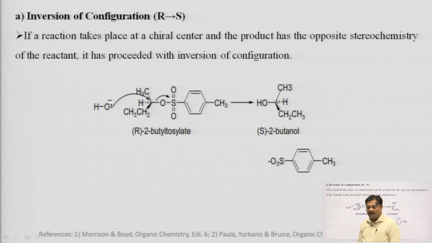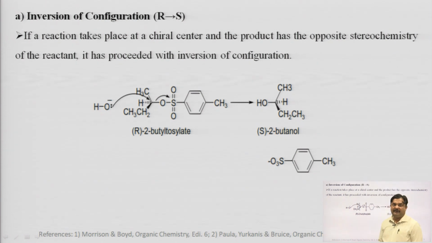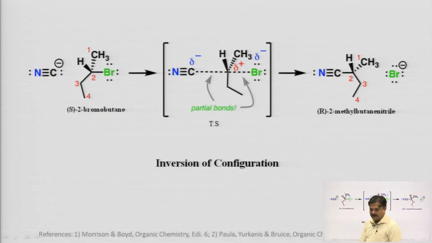Now, one by one, we will see inversion of configuration. Now, I am talking about the SN2 reaction, suppose like this. In the SN1 reaction, an intermediate carbocation was formed. The coming nucleophile in the second step has an equal opportunity to attack from the front side as well as the back side, but in the SN2 reaction we know that it is a concerted one-step reaction.